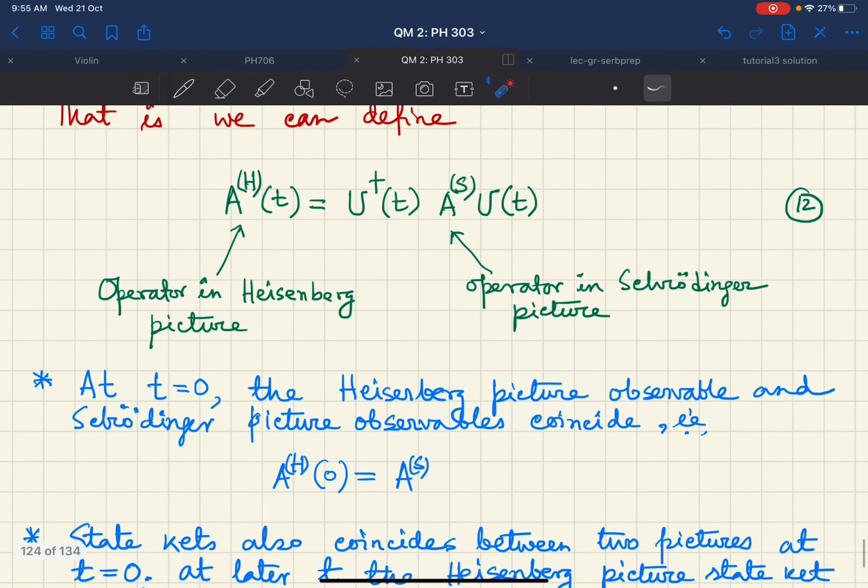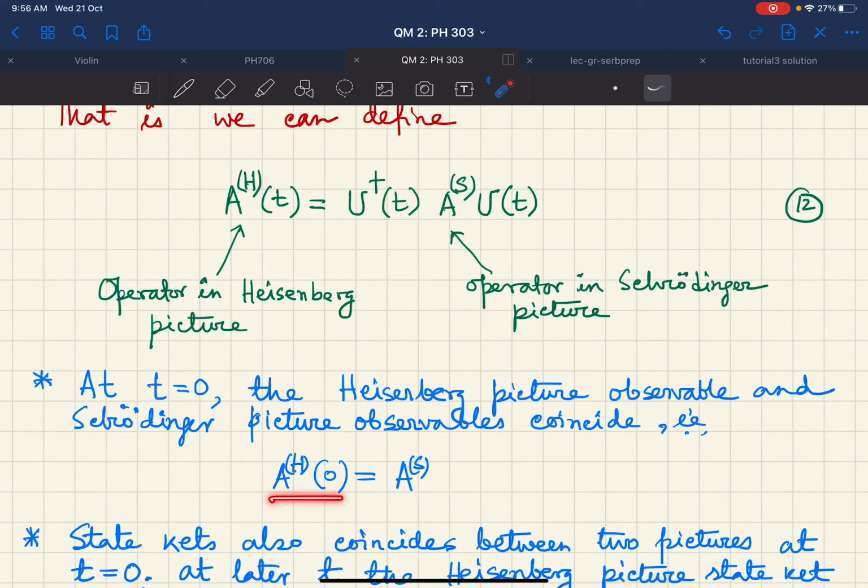So at time t equal to 0, you immediately see, you know that u dagger t and u t have the form e to the power iHt by h bar and e to the power minus iHt by h bar respectively. So if you choose t equal to 0, then those quantities are just 1. E to the power iHt by h bar is 1. Therefore, at time t equal to 0, the Heisenberg picture observables and Schrodinger picture observables, which are represented by these operators, coincide.